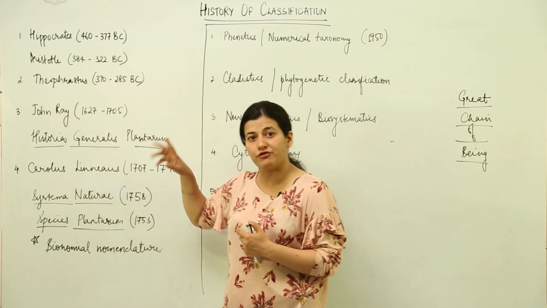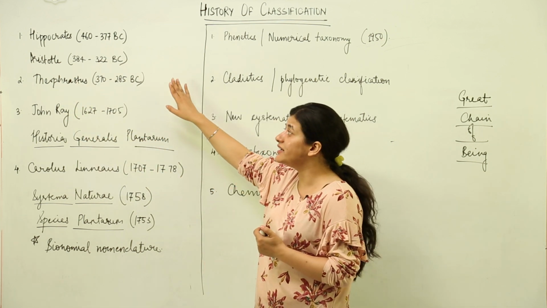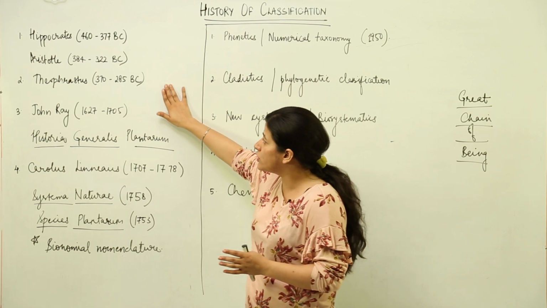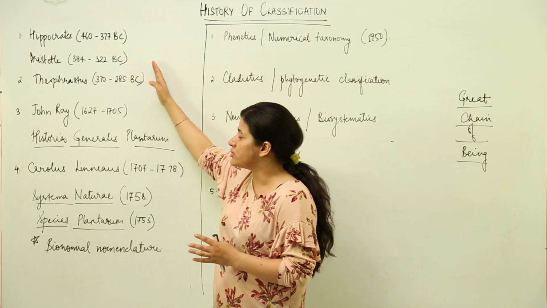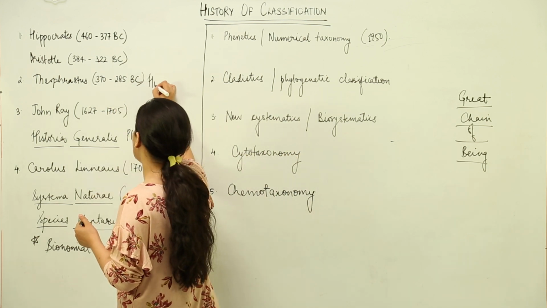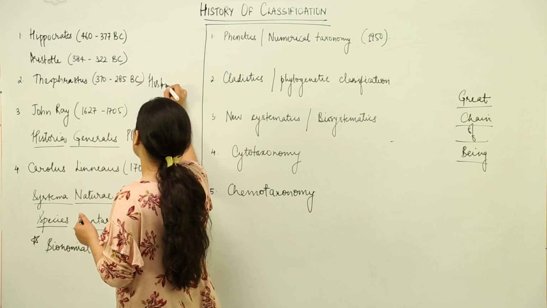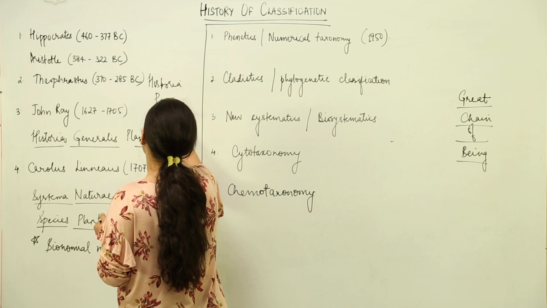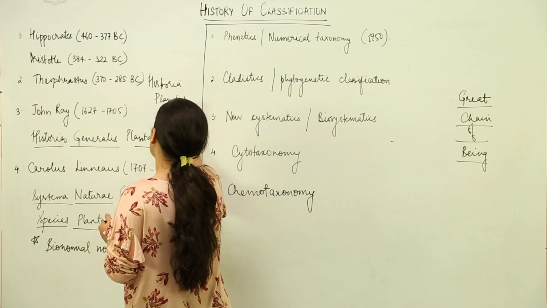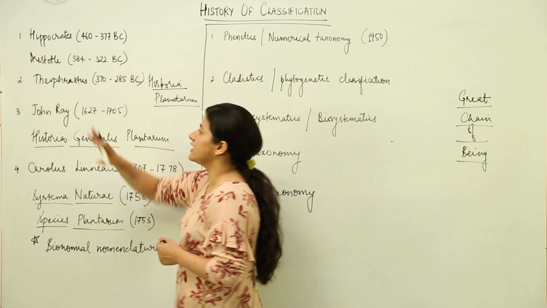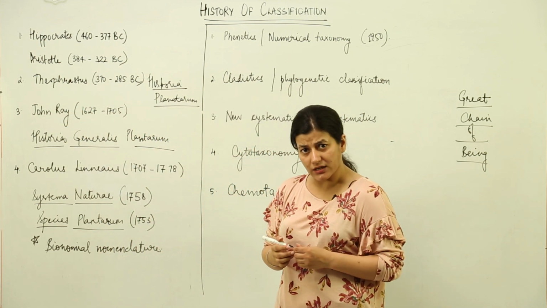He is known as the father of botany as well. He arranged the plants into trees, shrubs, undershrubs and herbs. So we have two mentions. Theophrastus had written a book known as Historia Plantarum. It was also around 300 BC, and in his book he had mentioned the classification of plants, where he classified the plants into trees and shrubs and herbs.